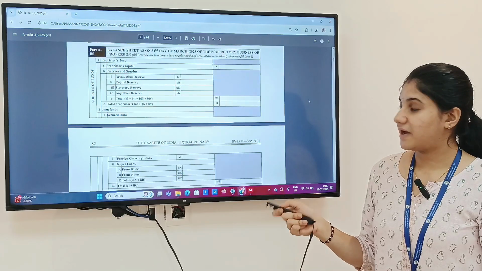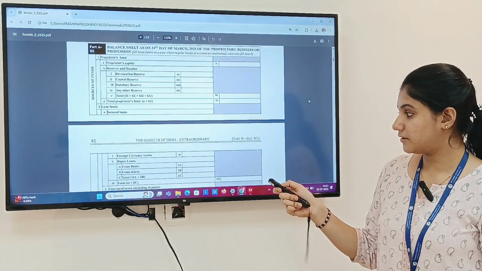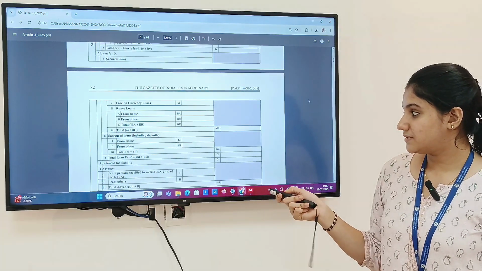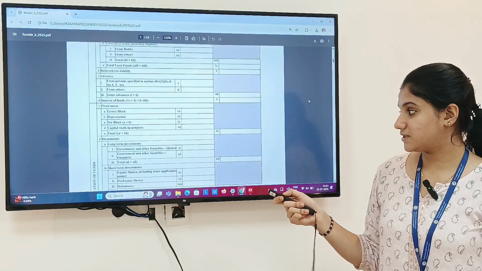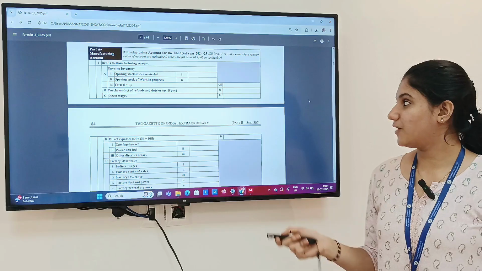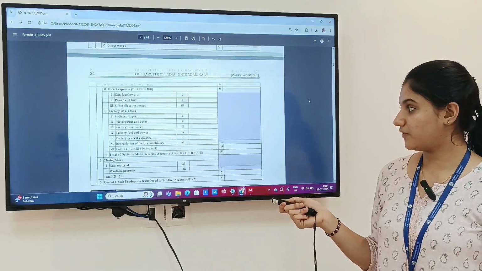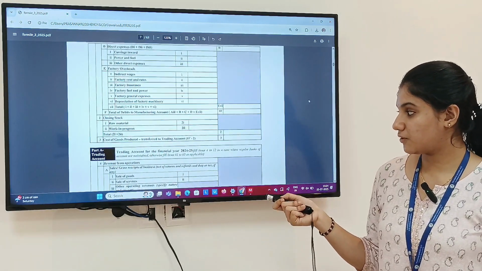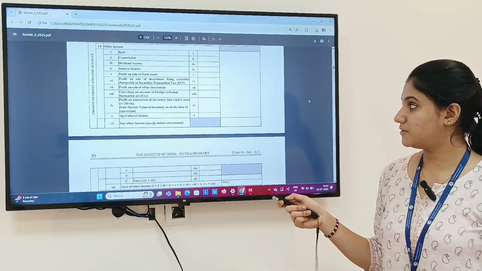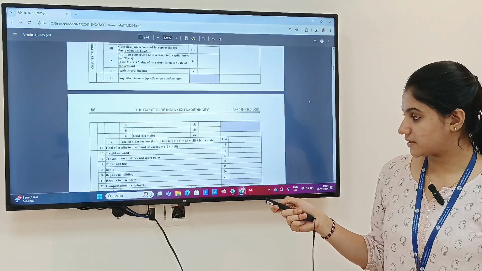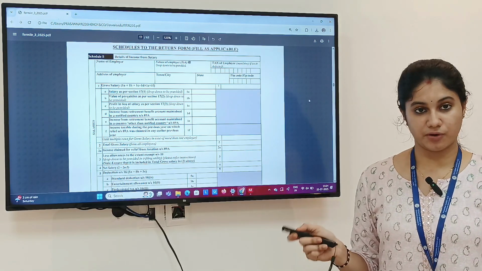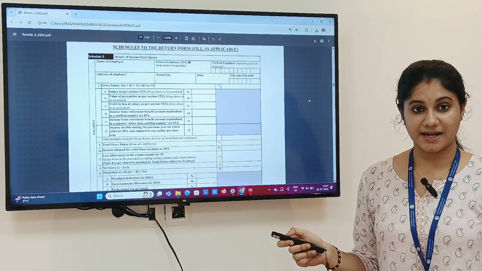Now in part A, there is a balance sheet wherein you have to fill certain information regarding the proprietor's capital, reserves and surplus, the loans, tax liability, advances, fixed assets. Those are assets wherein you have to provide the information. If you are into manufacturing, you have to fill these information as well as manufacturing account information. Then trading account information. In the P&L, you have to provide the information regarding the rental income, commission, dividend income. All the information which is required to be filled under P&L has to be filled in. These are the additions to ITR form 2. Then all the requirements are the same as ITR form 2.